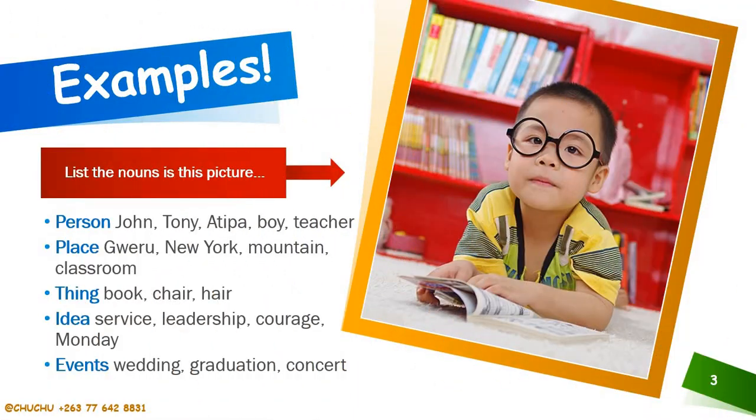events. Here are some of the examples of nouns of a place, nouns of a person, nouns naming things, ideas, and events. But particularly I want us to look at the picture that we have here of that young boy. There are things that we can name.